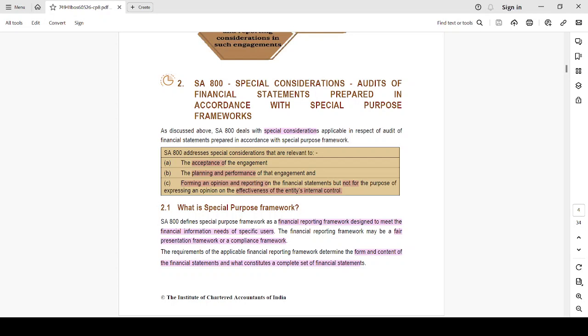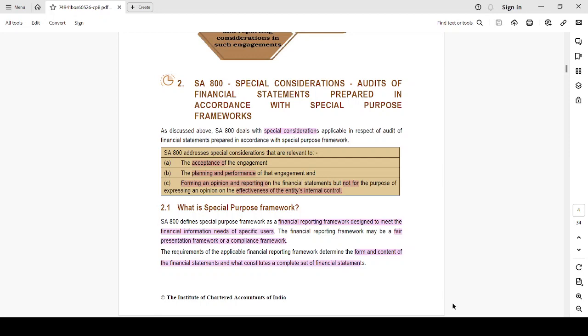So what are the things that SA 800 is going to address? It is going to address the acceptance of the engagement, the planning, as well as the performance of the engagement, and last, forming an opinion on the financial statement, but not for the purpose of expressing an opinion on the effectiveness of internal control. Three things: one is acceptance, planning and performance, and forming an opinion and reporting on the financial statement. But here the main point is we are not going to comment upon the effectiveness of the internal control.